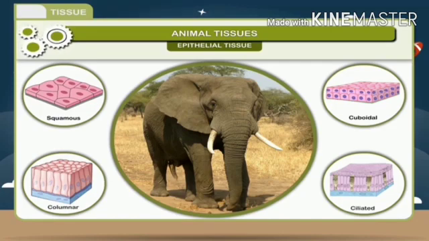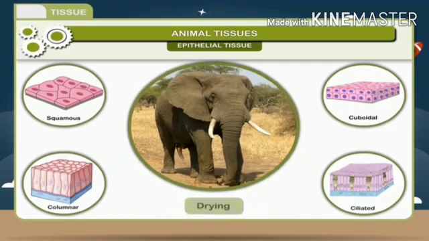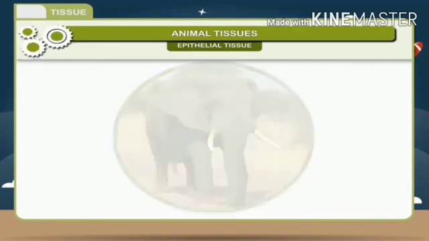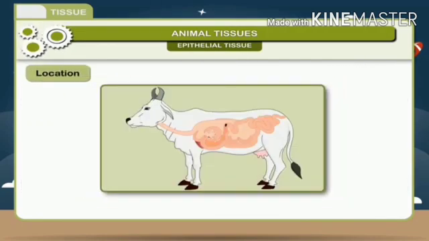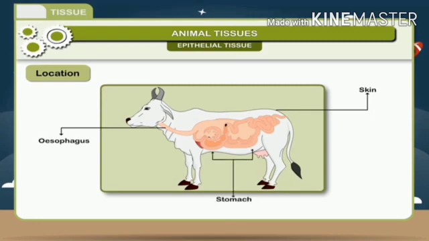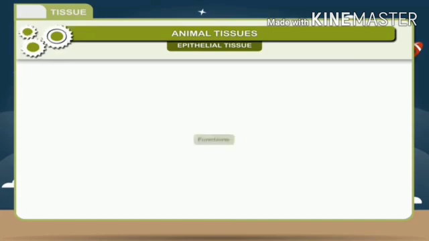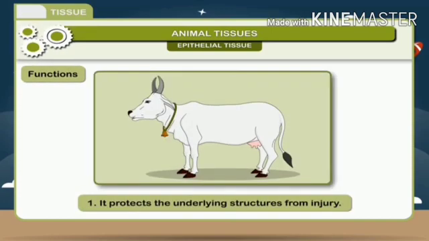This tissue protects the underlying cells from drying, injury, and infection. Location. They are present on the outer surface of the skin and line the internal organs like esophagus, stomach, intestine, heart, etc. Functions. 1.